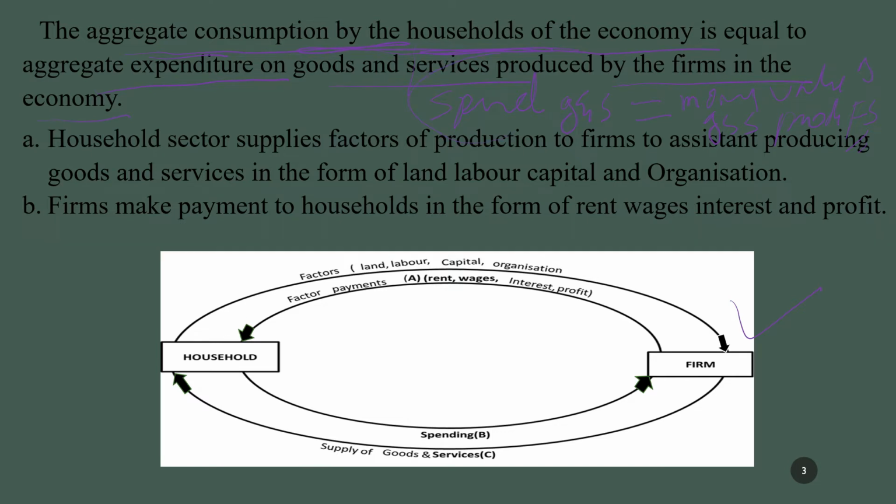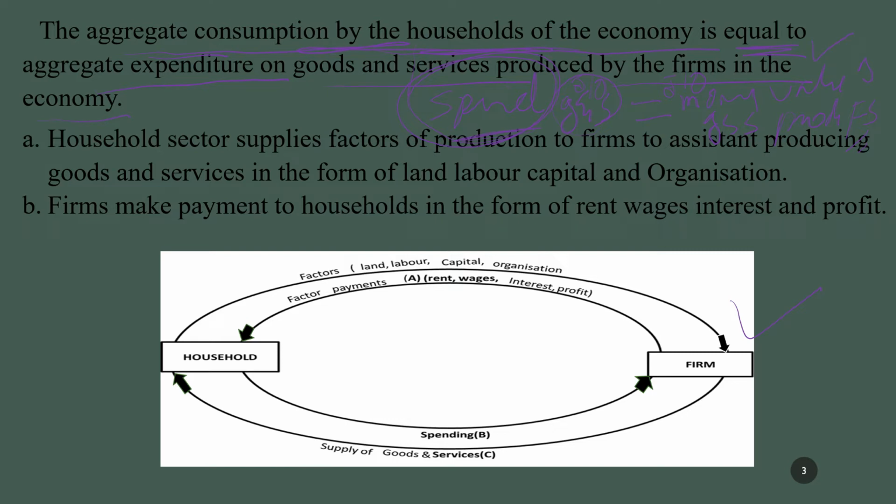That means whatever they consume, which is how much they have spent on goods and services, is equal to aggregate expenditure on goods and services produced. See, if you are going to buy 10 rupees of goods and services, the firm is going to supply 10 rupees worth of goods and services. That is what this statement means.